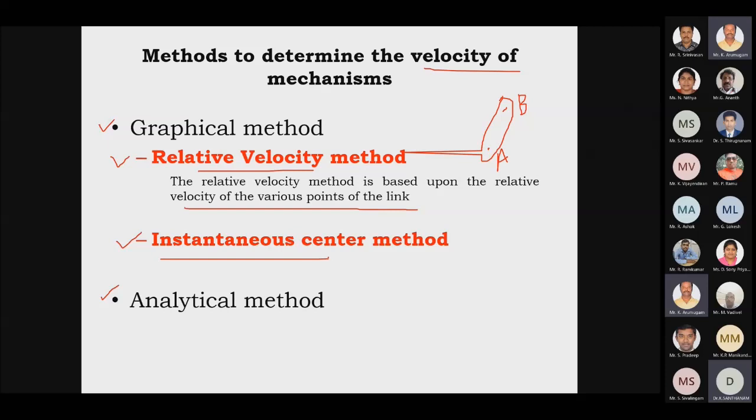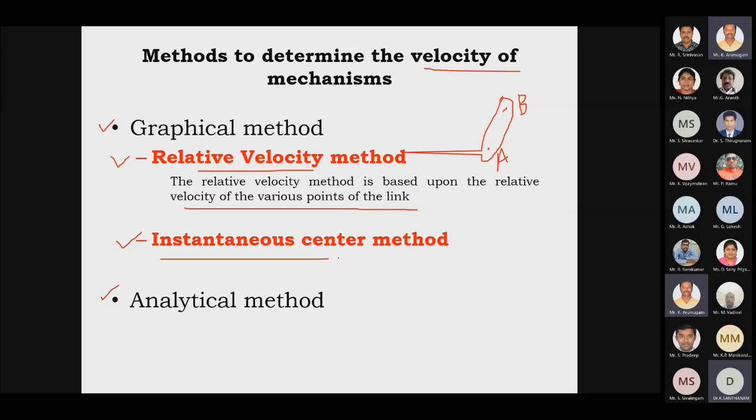But as a whole, if you are considering a mechanism as a whole, we will have a common rotating center. So the center will be changing from time to time. That instantaneous center is not a fixed one. We have three types of instantaneous center. One is fixed instantaneous center, another is permanent instantaneous center, and the third one is neither fixed nor permanent. So in each and every case we have to consider the instantaneous center method.